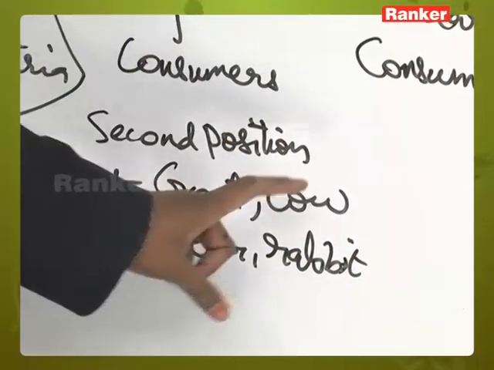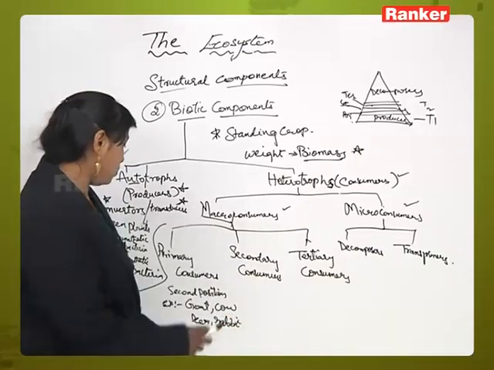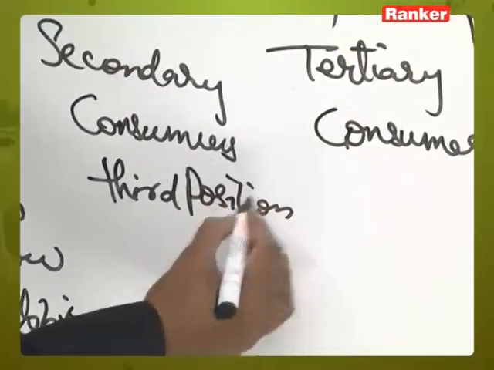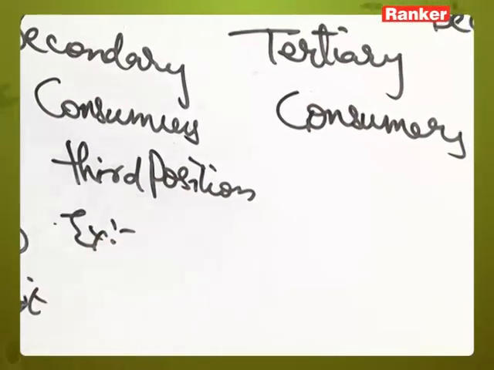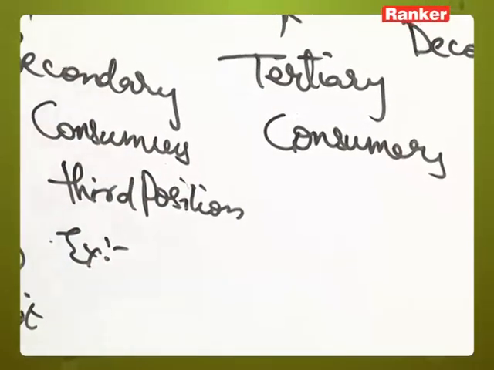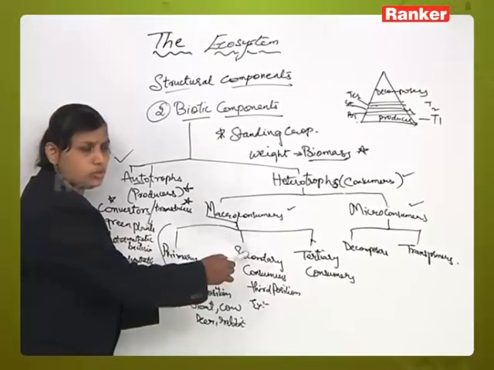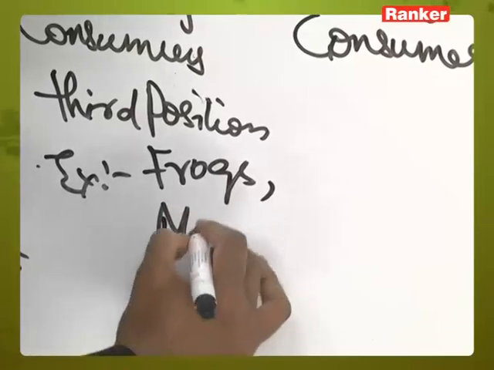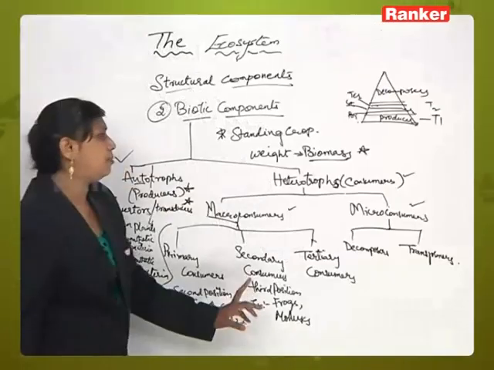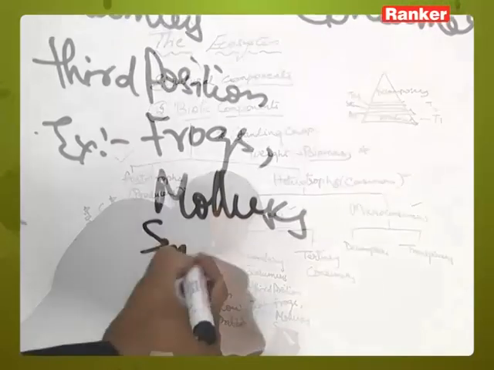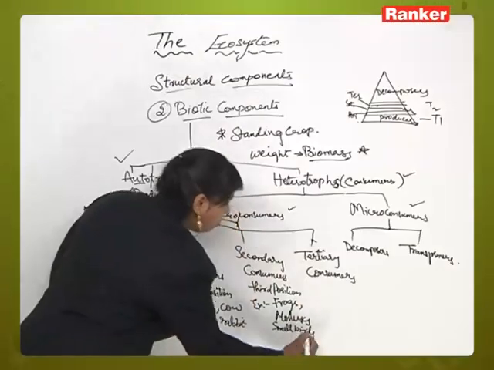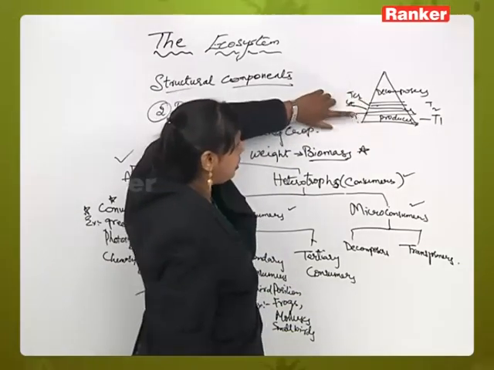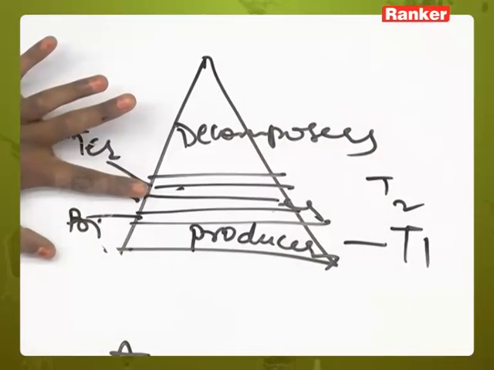Okay. Now secondary consumers are those consumers which occupy the third position. These are carnivorous animals which eat herbivores, means this will eat this. Secondary consumers will eat the primary consumers. Examples will be frogs, mollusks, small birds, all will come under the secondary consumers. So primary consumers will be in the second position, secondary consumers will be in the third position.